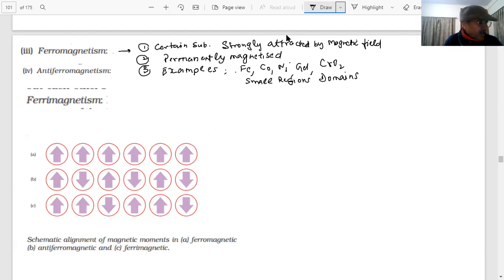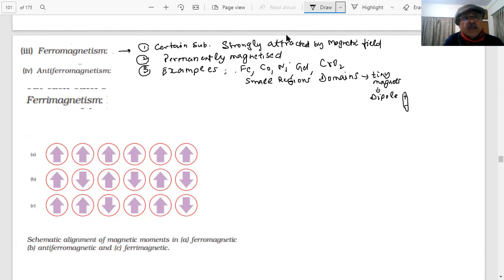So we can use the theory of domains to explain this. These are nothing but tiny magnets, students. Tiny magnet means there is a charged particle. There is something like a dipole, students. There is some center, positive or negative. Okay? So that we are showing by domain, students, here.